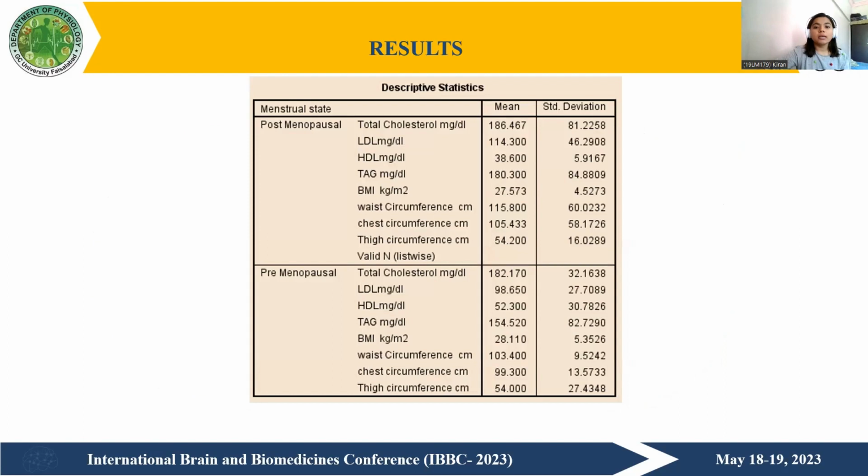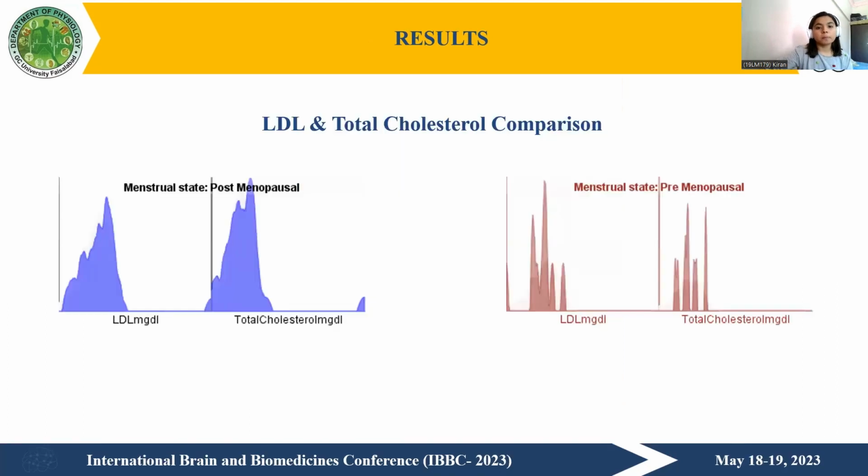Okay, as we can see, the total cholesterol level in postmenopausal women was 186.46, which is above normal. The value of LDL found in postmenopausal women was 114 compared to premenopausal women, LDL levels of 98. HDL levels were significantly decreased in postmenopausal women, 38.6 compared to premenopausal women having HDL levels of average 52.3. BMI was increased, waist circumference was increased, chest circumference was found to be increased in postmenopausal women.